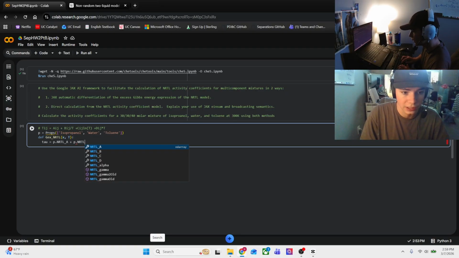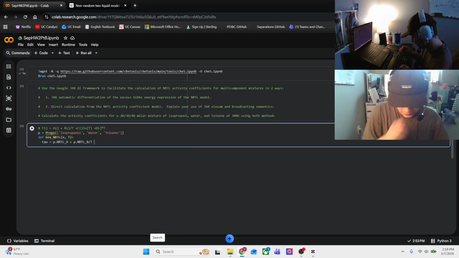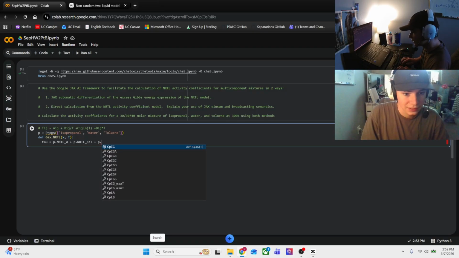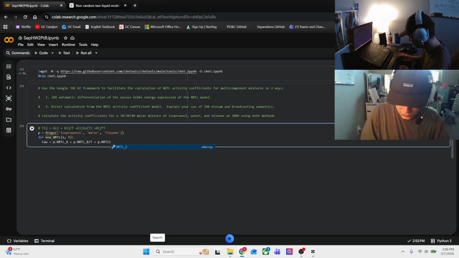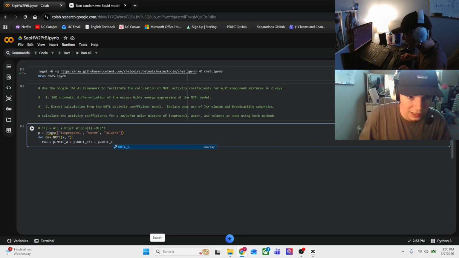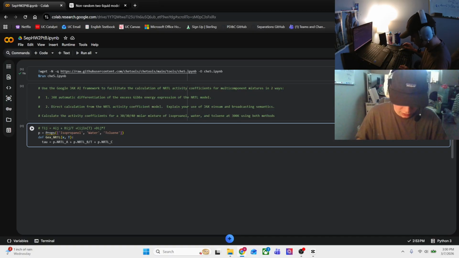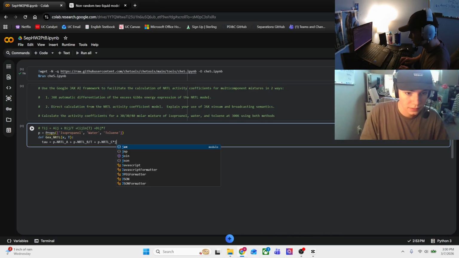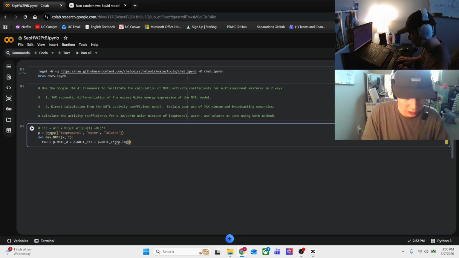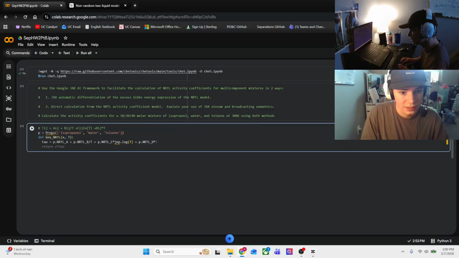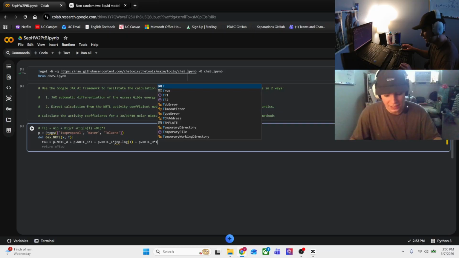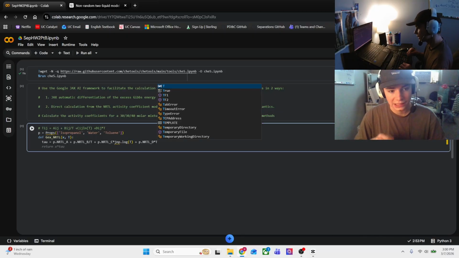We're going to say P.NRTL_B over T. And then we're going to add P.NRTL_C times jax.numpy.log of T. Finally, we're going to do P.NRTL_D times T. And that gives us our tau function, but we're looking for our activity coefficient.